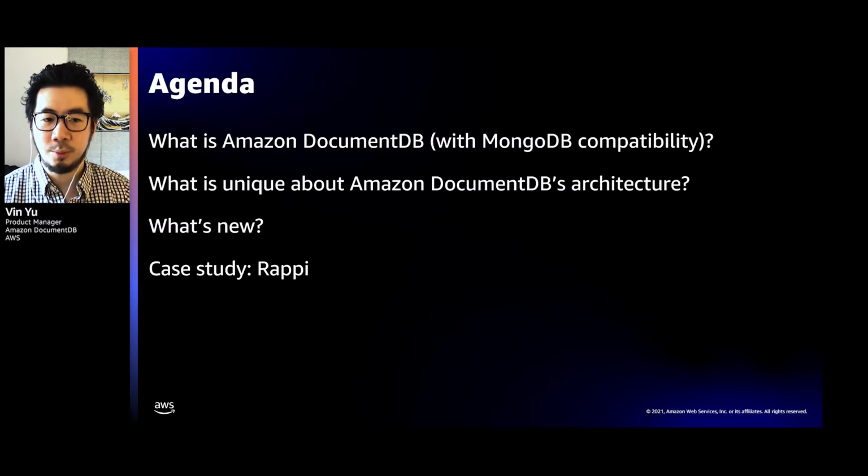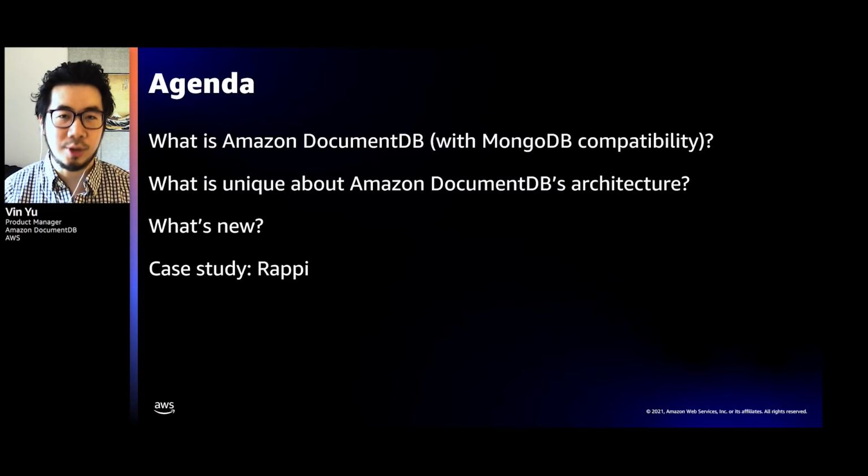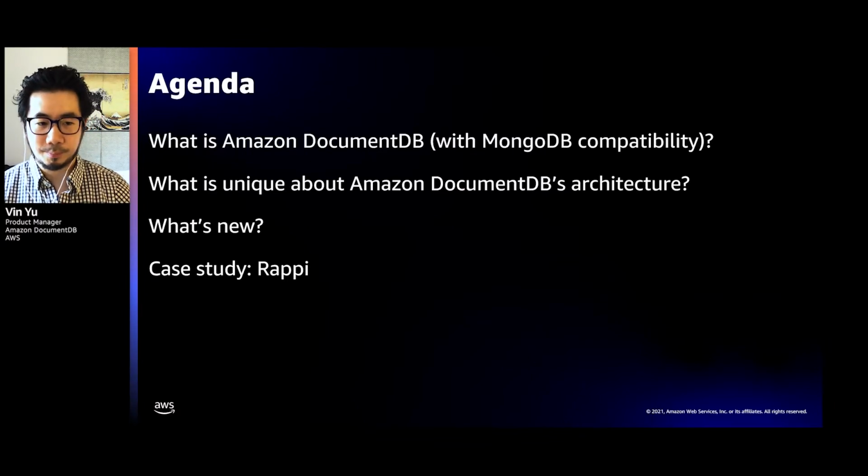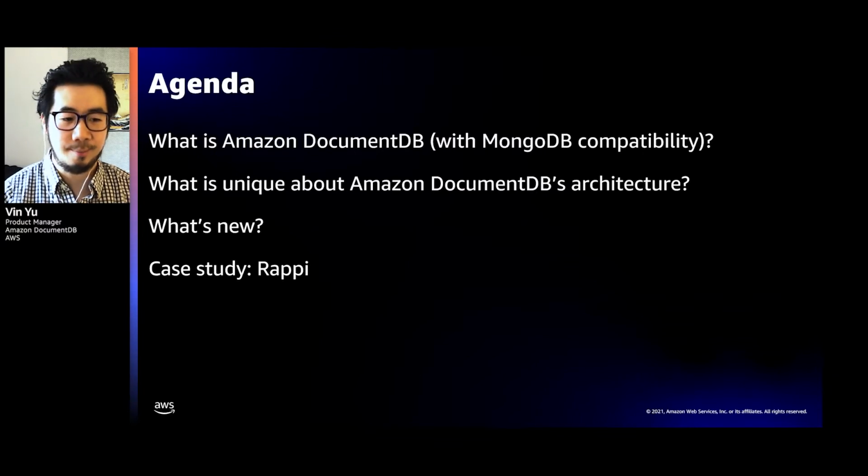In the first section, we're going to be talking about what Document DB is, and then we're going to get into its architecture. As I explain the architecture of the service, I'll also explain what this means for you and how you can get the most out of the service. In the third part, I'll share what we've been working on, as well as how you can take advantage of the latest features. And in the last part, we'll have Daniel share their journey and how they've been using Document DB at Rappi.